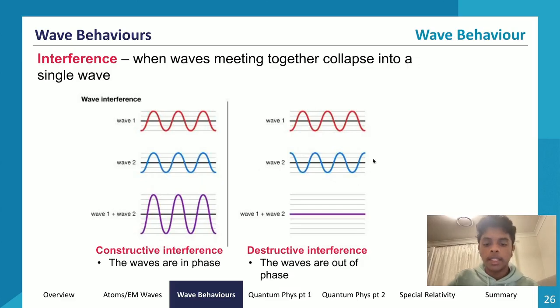Now let's look at waves that are perfectly out of phase. If they're perfectly out of phase, then the trough in wave 2 will align with the crest of wave 1. Because they have the same amplitude, these will cancel each other out to form a singular line. So with destructive interference, we get a wave with an amplitude of 0.